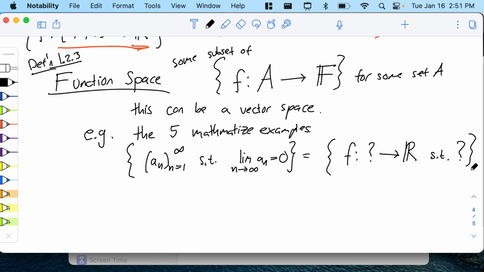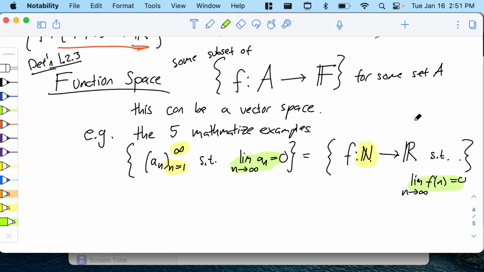Yeah? The input would be the natural numbers, with each natural number related to the nth term of the sequence. Yeah, exactly. So the key thing is that it's the natural numbers, because that's the index set of the sequence. So just like I said, you can have f1, f2, f3 for x, y, and z for R3, you can have f1, f2, f3 all the way up to f infinity. There's no actual f infinity, but you get the idea. You get all the numbers. So the only condition you need is that the limit as n goes to infinity of f of n equals 0. That is the limit that's written over there.